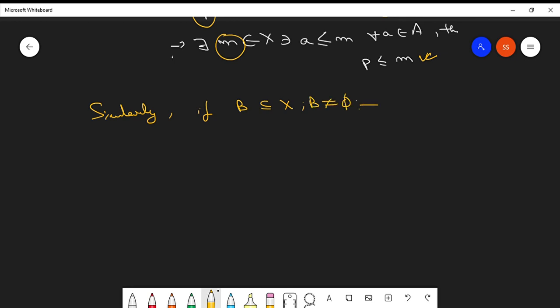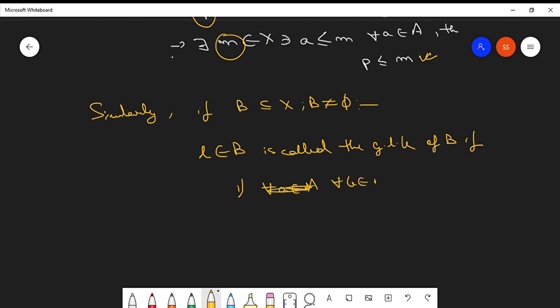So L belonging to X is called the greatest lower bound of B if, first thing, for all small b belonging to the capital set B, this L, which must belong to capital X, will be related to b by the partial order, clear.